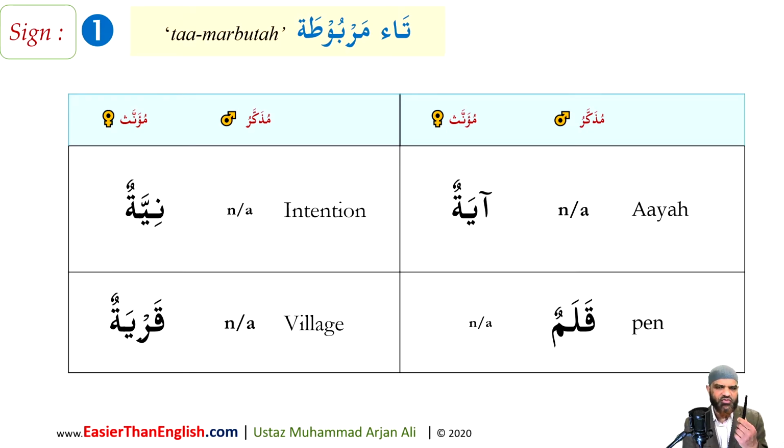Qalamun is another example. Qalamun is the name of a thing which I'm holding in my hand, a pen. There is no feminine equivalent to a pen because it's the name of a thing. It is not a descriptive word. So just as a hint, you cannot do that with every type of word, but of course, inshallah ta'ala, with descriptive and other types, you will be able to convert it from masculine to feminine and vice versa. Once you've learned the categories of nouns, you'll have no problems with this subject. But for now, I just wanted to give you that caution, just in case you wanted to go and convert everything vice versa.